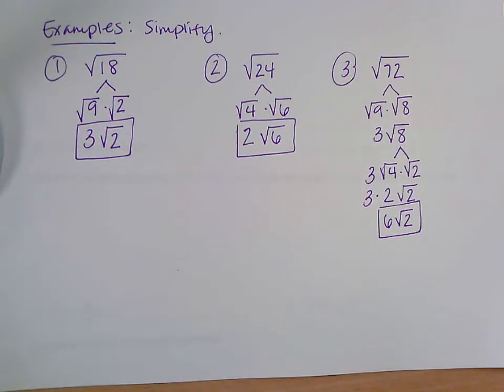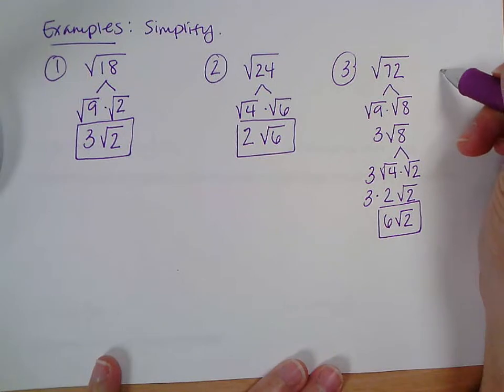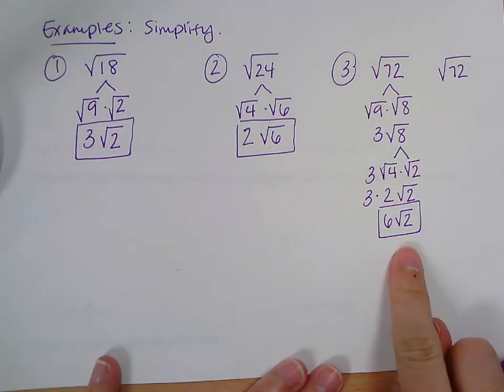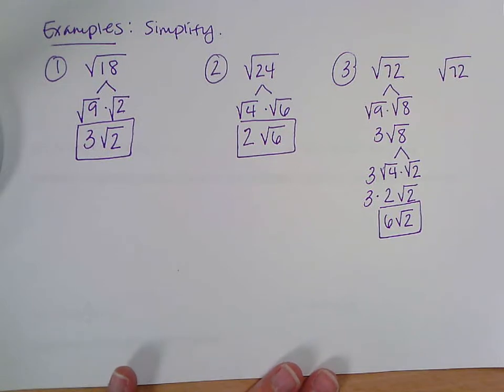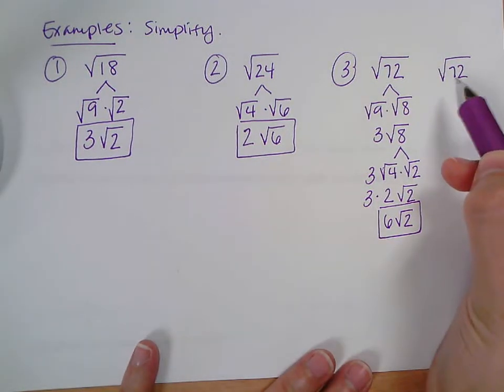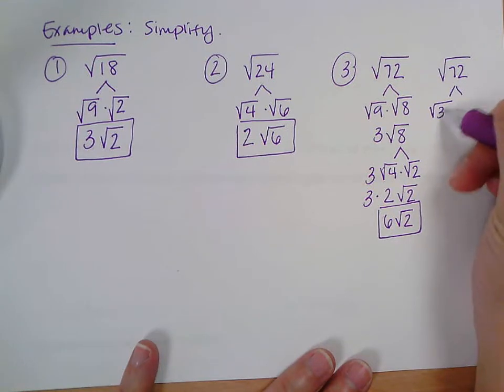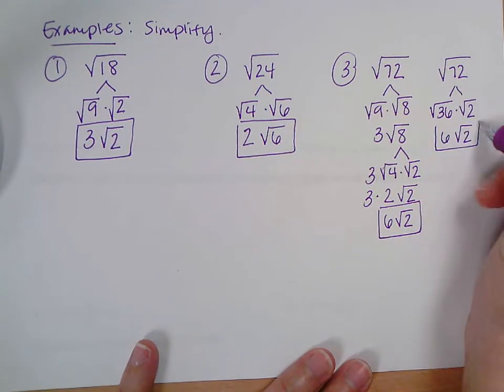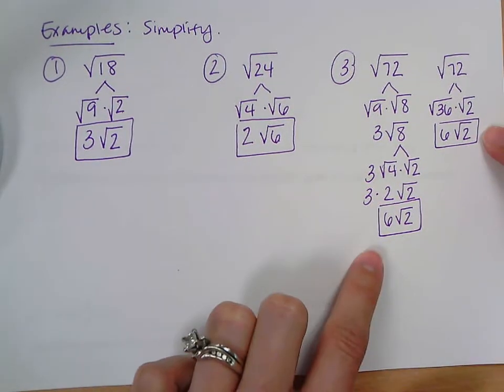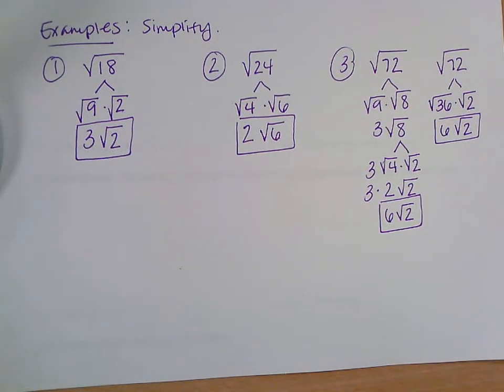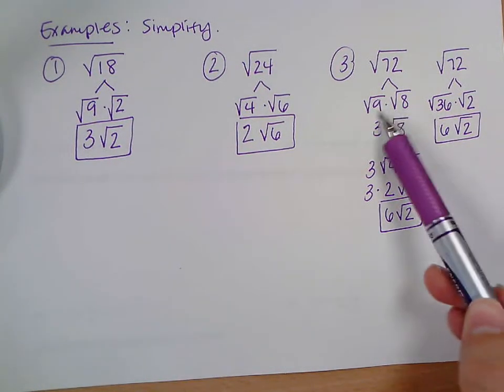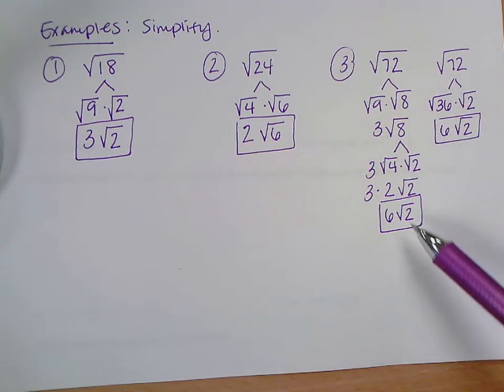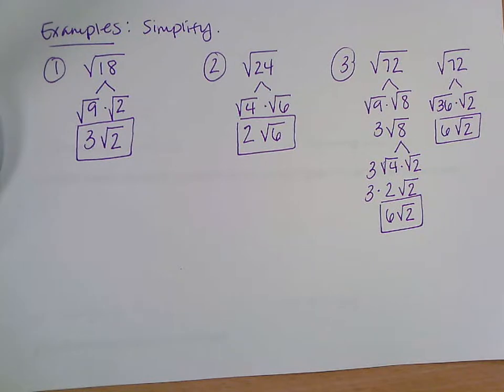Okay, but Kai, which perfect square were you going to say? 36. So another way to do 72 to get to this answer in one step versus the 2 that we did, you can divide 72 by 36, because that's also a perfect square. It's 36 times 2, and the square root of 36 is 6, and you get to 6 square root 2 right away. So notice you get to the same answer. That's why you want to try to find the biggest perfect square, but even by not finding the biggest one, as long as you keep going until you can't simplify that radical anymore, just make sure you keep in mind, oh, I can still simplify that, or nope, I'm done. Okay, questions there?